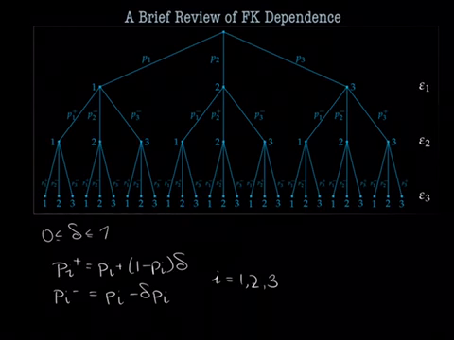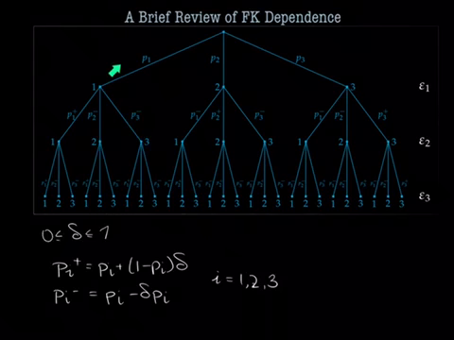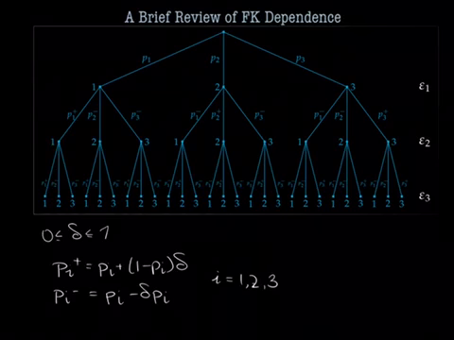Now at the third level, let's look at this third level. The outcome of the third one is weighted towards what happened in the first one here, and that's what I want to point out because we're going to be looking at sequential dependence, which is quite different. So if the first one is a 1, we weight towards a 1. This seems natural because, say, the second one was a 1 too. But if the third one comes out to be a 1, even if the second one was a 2, we're on this P2 minus, this is still a P1 plus because we're on the level of P1. Epsilon1 was 1, and therefore, even though epsilon2 was 2, we weight towards the outcome of the first one, which is a 1.